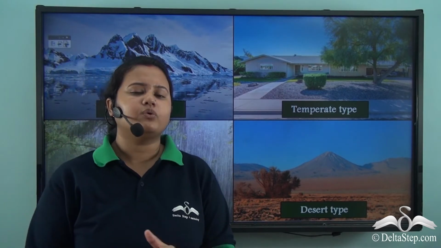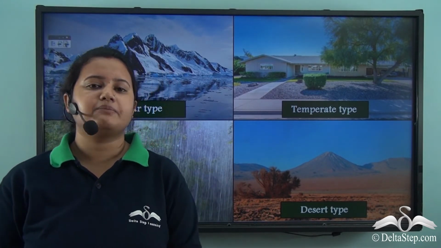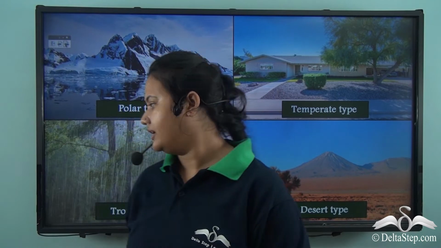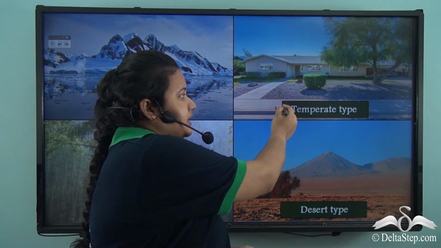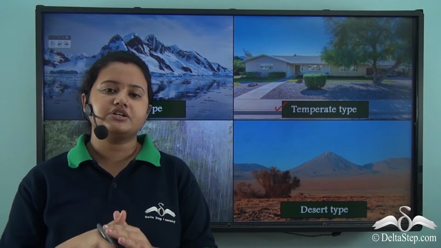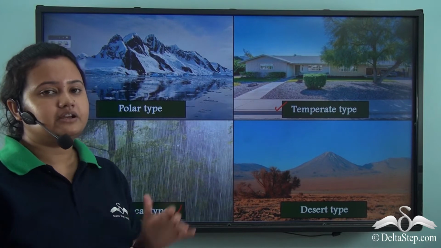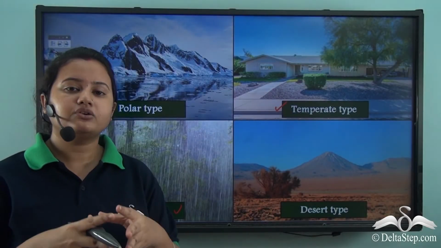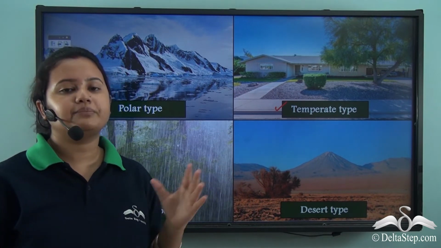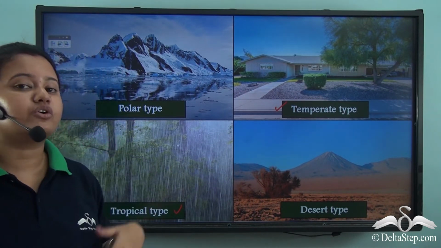Now, have you ever wondered why rice is the staple food of many tropical countries, whereas people living in temperate countries are usually wheat eaters? This is because the hot and humid conditions of tropical regions are suitable for growing rice, whereas the dry, cool atmospheric conditions of temperate regions are suitable for growing wheat.